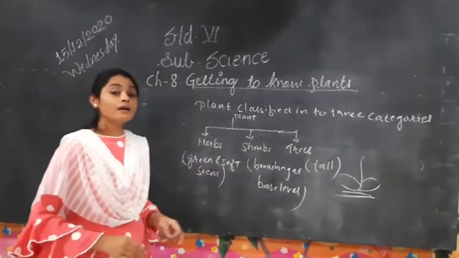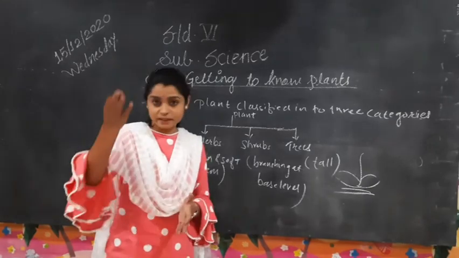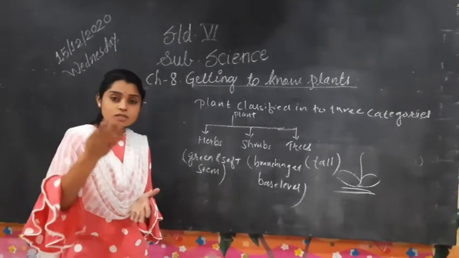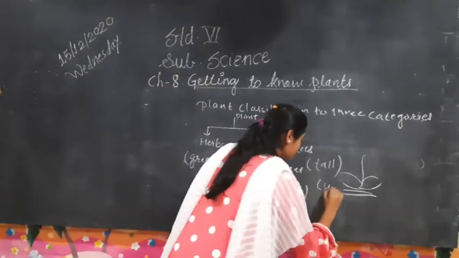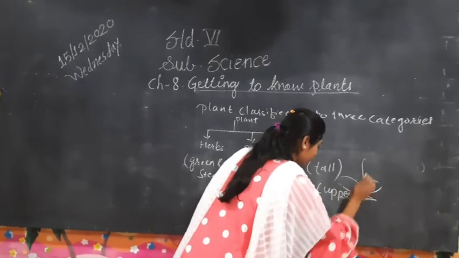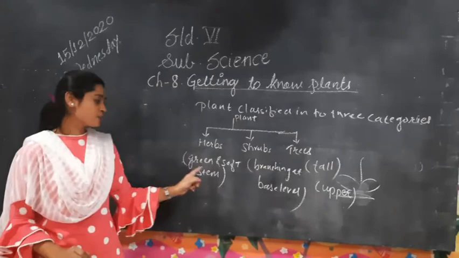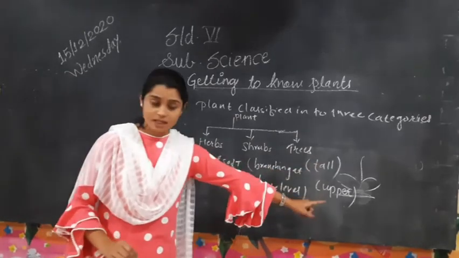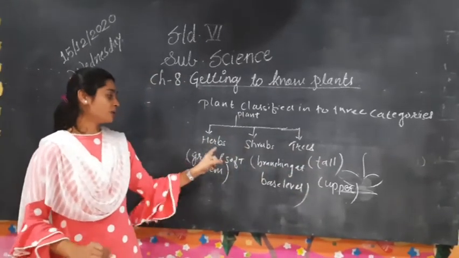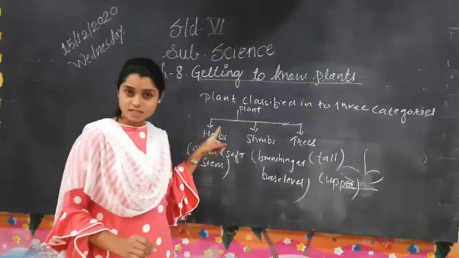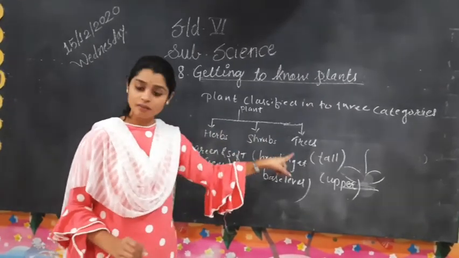Their branching occurs at the upper side, above the ground surface. As per their special properties, plants are classified into herbs, shrubs and trees.